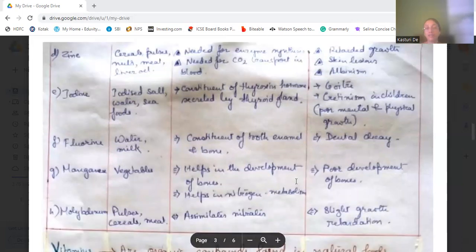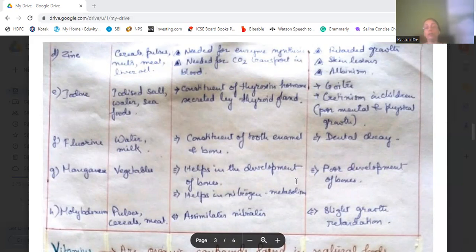Then manganese. Manganese is present in vegetables. It helps in the development of the bones and also helps in nitrogen metabolism. Manganese deficiency can cause poor development of bones, as its function is the development of bones.